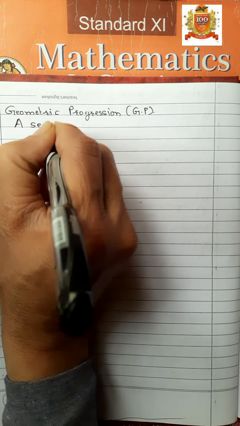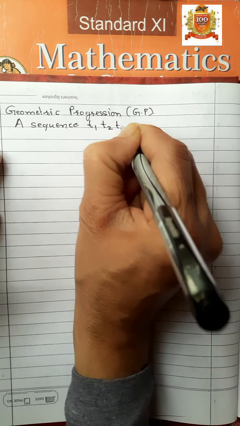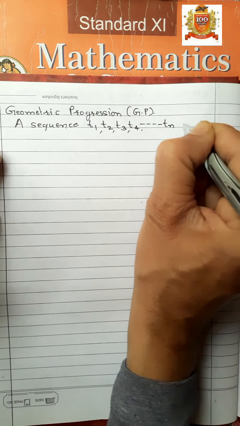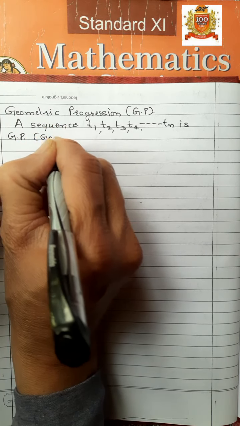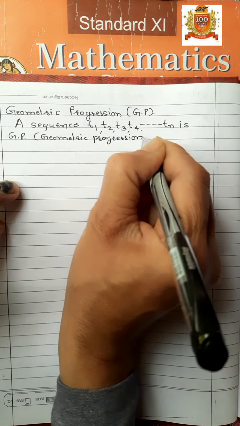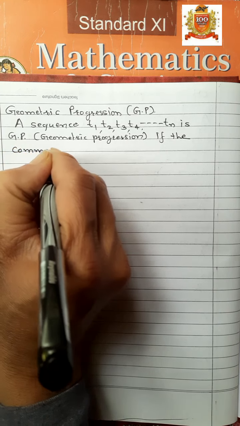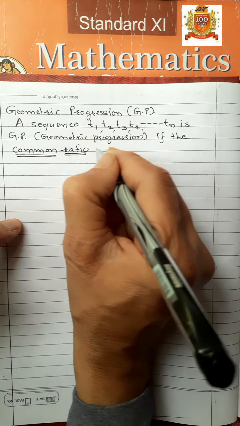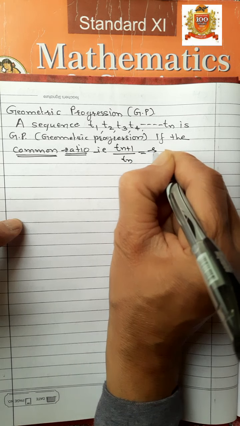A sequence T1, T2, T3, T4, Tn is a GP, geometric progression, if the common ratio, that is Tn plus 1 upon Tn, is equal to R, constant.